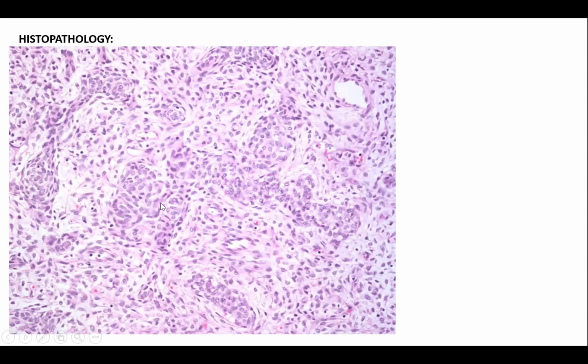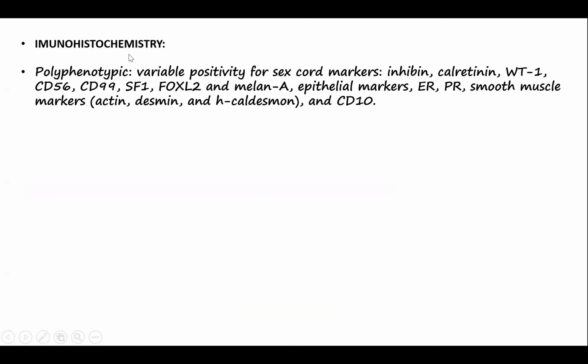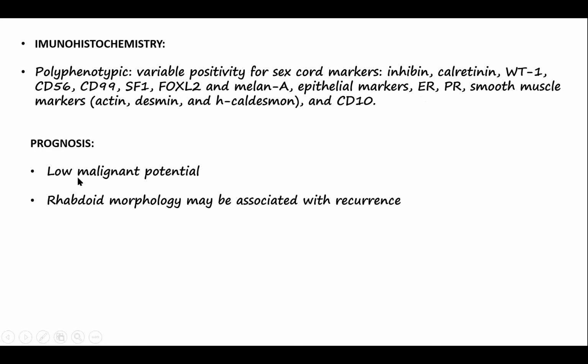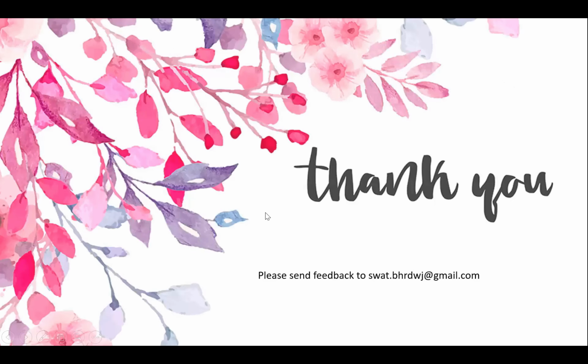So histologically, they show a resemblance to sex cord stromal cells. They have a polyphenotypic expression on immunohistochemistry. So they show variable positivity for sex cord markers like inhibin, calretinin, WT1, CD56, CD99, and SF1. They can even show positivity for FOXL2, melan A, epithelial markers, ER, PR, smooth muscle markers, and CD10. Overall, they are said to have a low or uncertain malignant potential, but a rhabdoid morphology may be associated with recurrence in these tumors. So that's it about all endometrial malignancies.